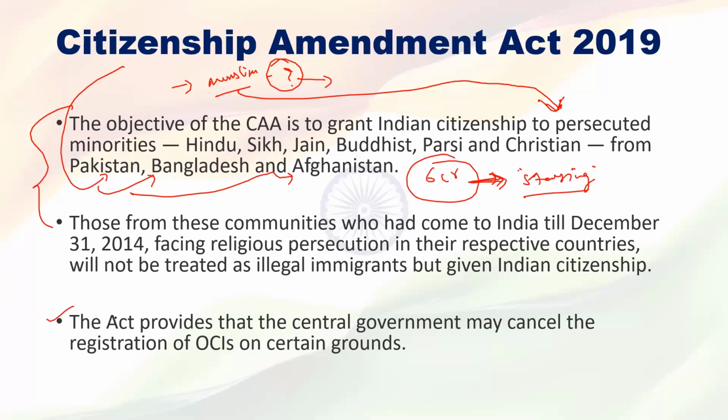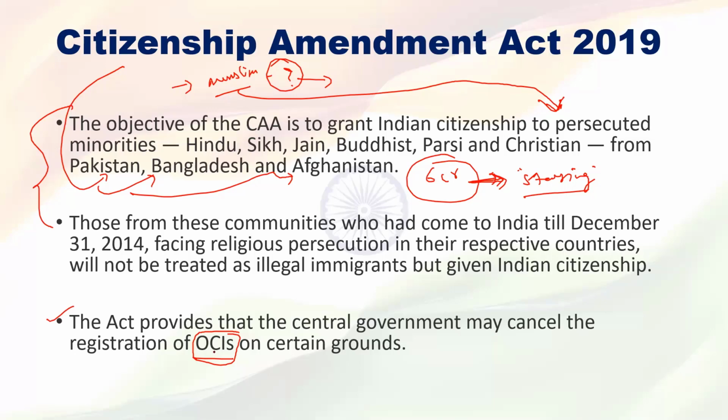The second provision is that the central government can cancel the OCI. What is OCI? Overseas Citizen of India. We already discussed it. A person who has a foreign citizenship and is staying in India, and is eligible to get Indian citizenship, is called an OCI, Overseas Citizen of India.